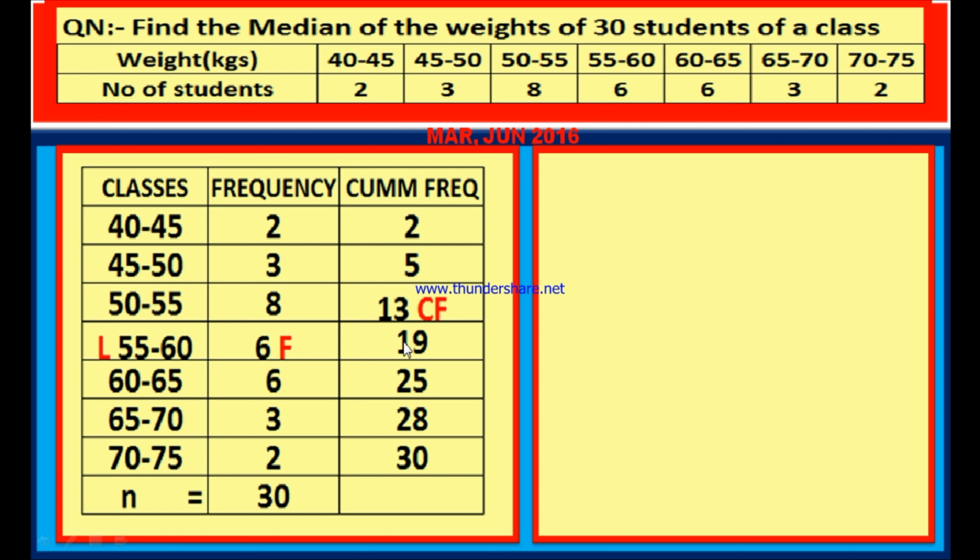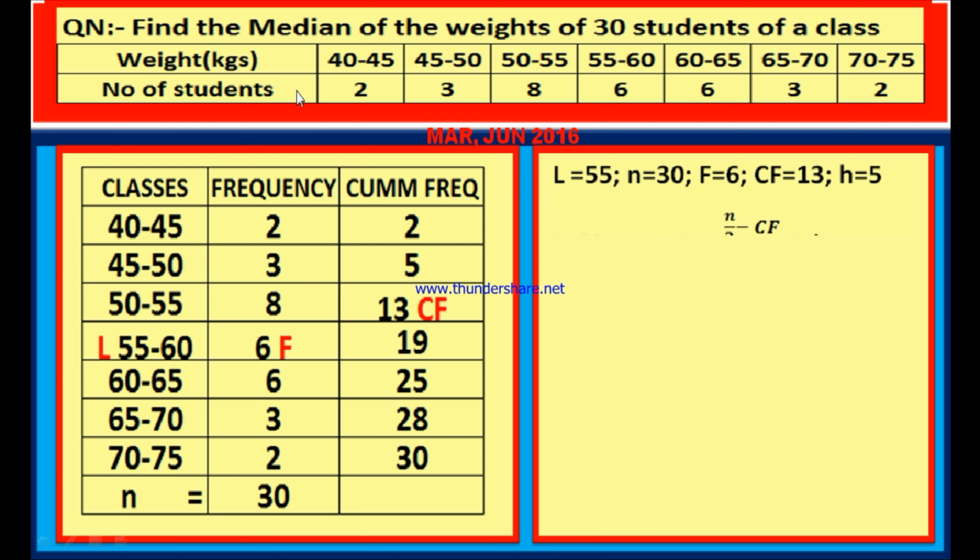If this is the median class, then the lower boundary of this class is called L. The frequency of the median class is 6 which is F, and the cumulative frequency of the class above the median class is 13 which is CF. CF stands for cumulative frequency. Now let us write these values.